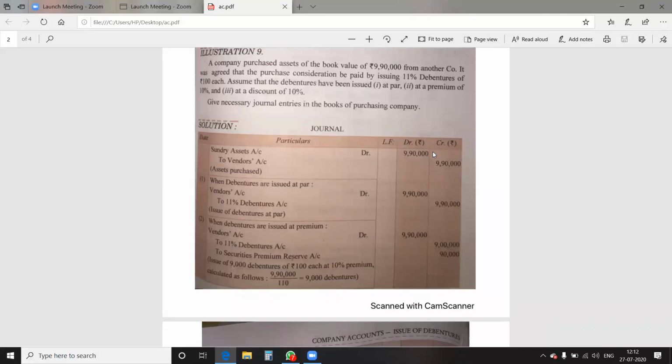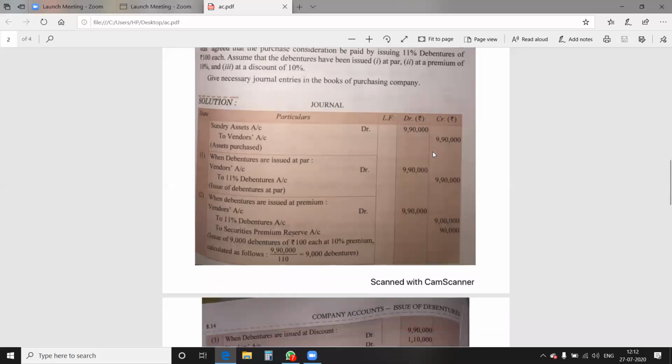Second case, when the debentures are issued at a premium of 10%. Please look at the working note first, which is done in the narration. How can you calculate the number of debentures? It is to be calculated from the total amount due to the vendor. The total amount due to the vendor is 9,90,000 divided by the net value per debenture. Now, what is the net value? The question arises. The basic face value of the debenture is rupees 100. 10% is the premium there. 10% of 100 is 10 rupees.